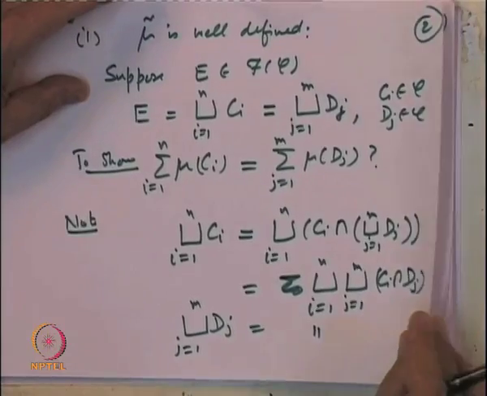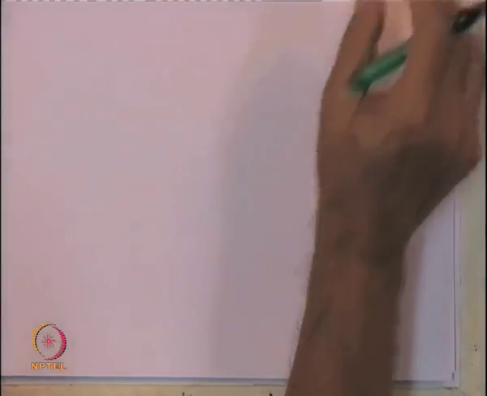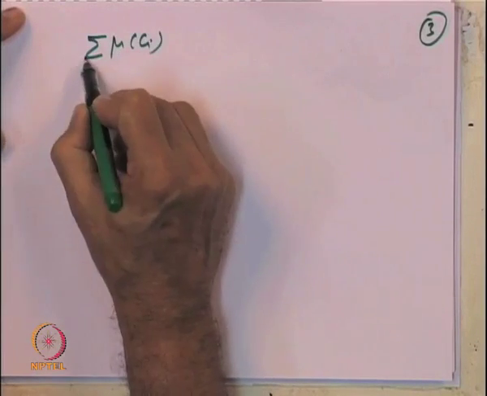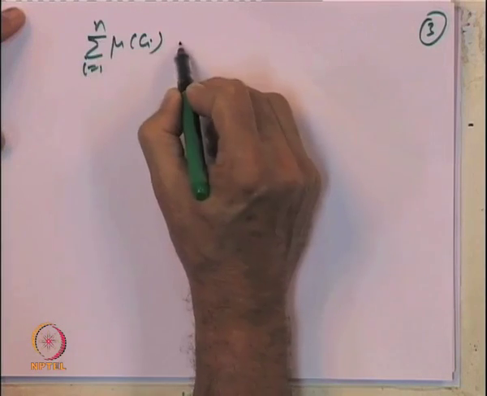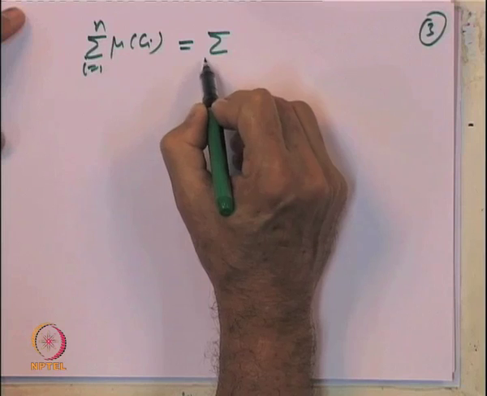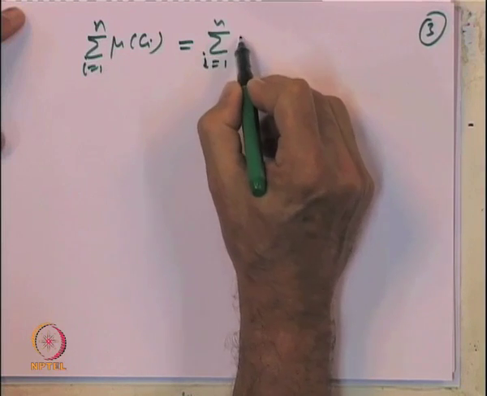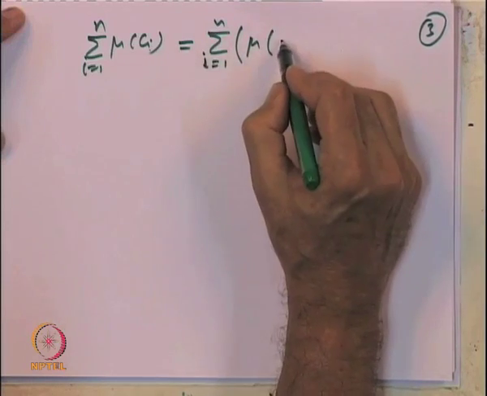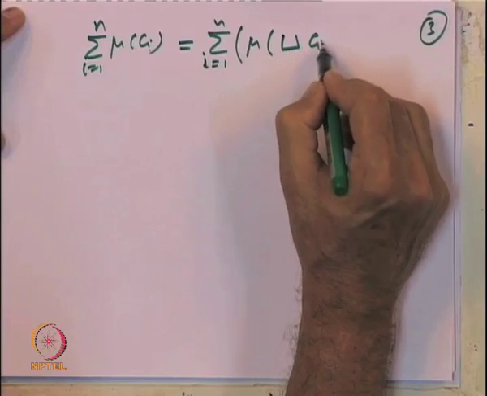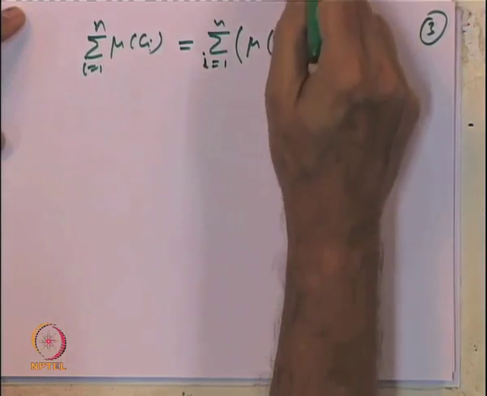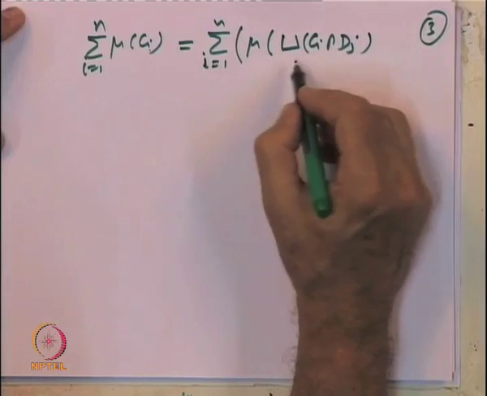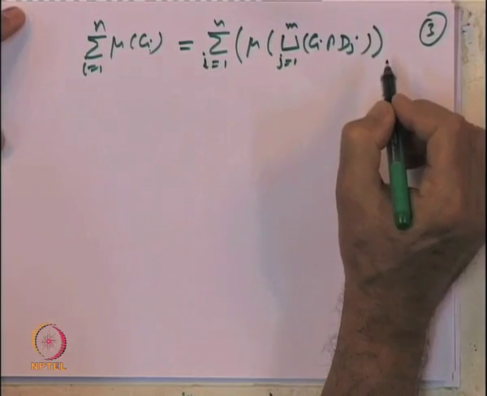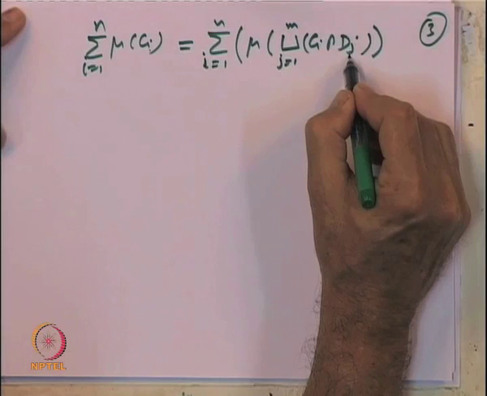So, now let us compute. Let us compute the sum of mu of C i, i equal to 1 to n. I can write it as the sum over i equal to 1 to n. Now, this mu of C i is mu of the disjoint union of C i intersection D j, j equal to 1 to m, where we are using the representation that we just wrote. And this is a disjoint union.